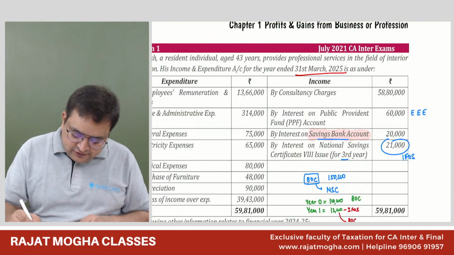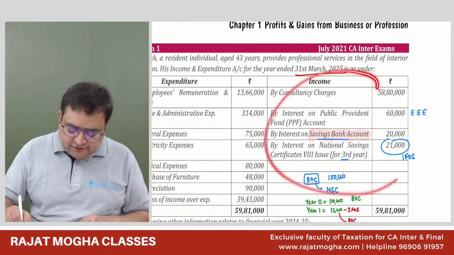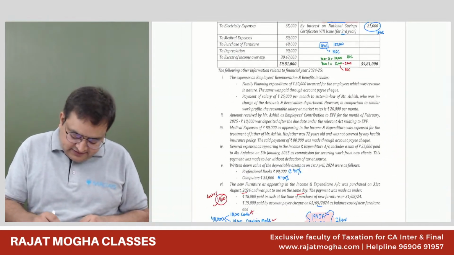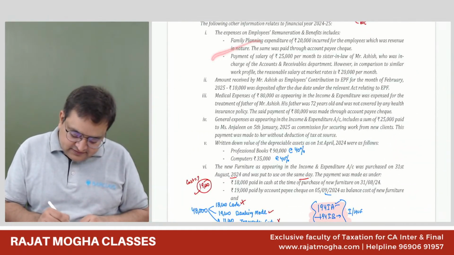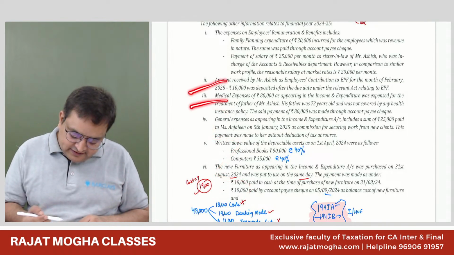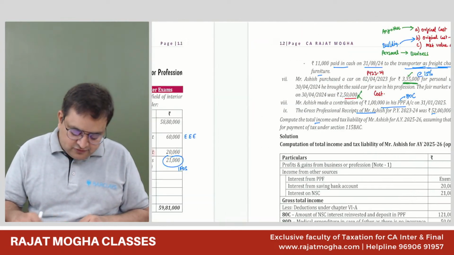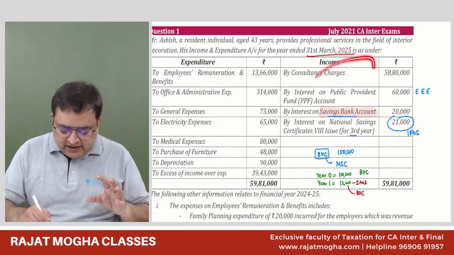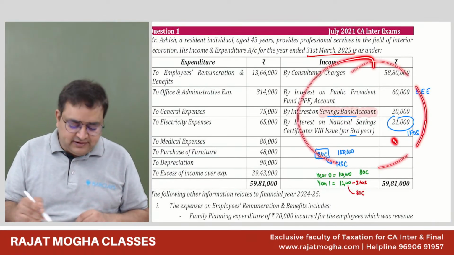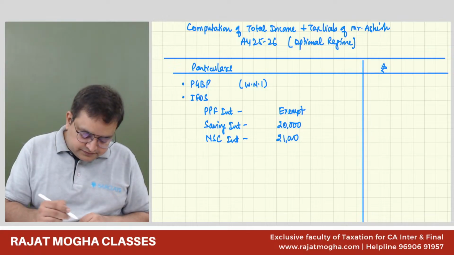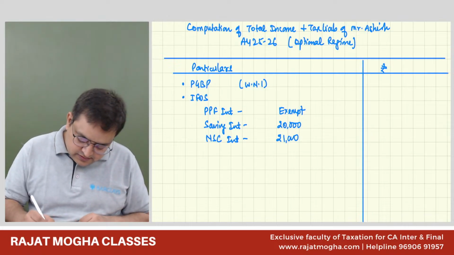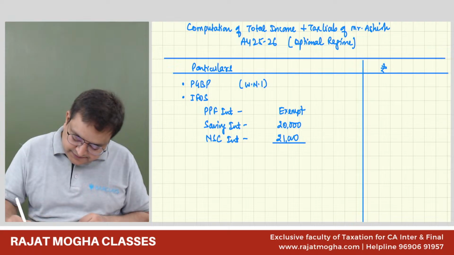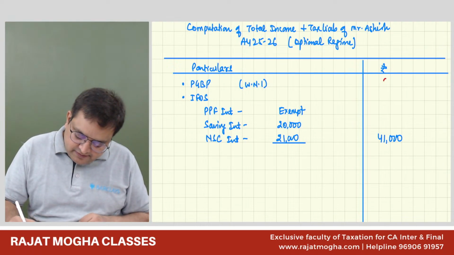Any other IFOS also? Mostly your IFOS, you will get it from here. But still, I'll just look at the expenses, if there is any other IFOS. Employee contribution, medical expenses, general expenses, depreciation, furniture. No, there is no other IFOS. So mainly 99% you will find all your IFOS over here itself. So this would be 41,000, your IFOS income.